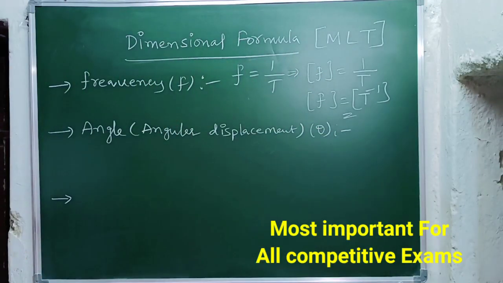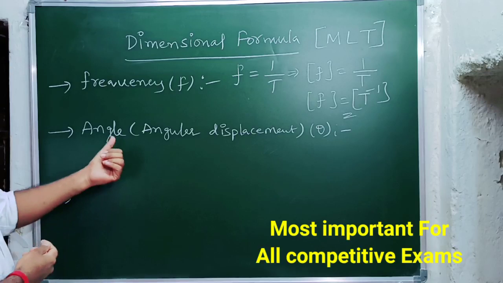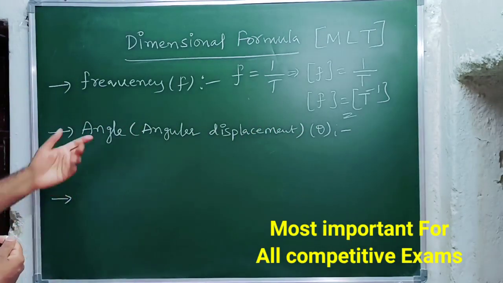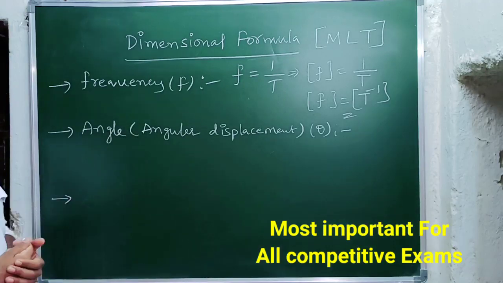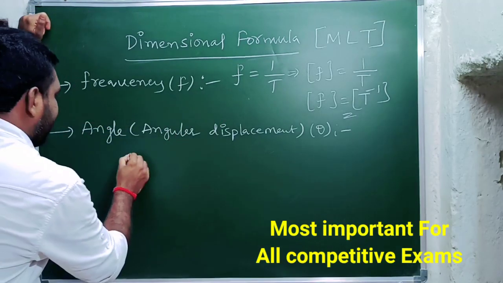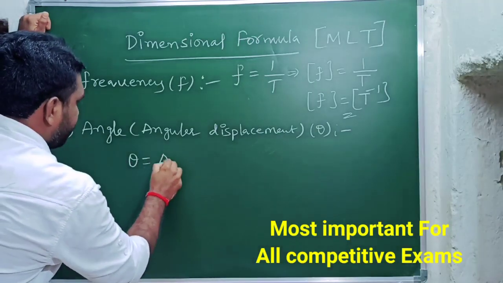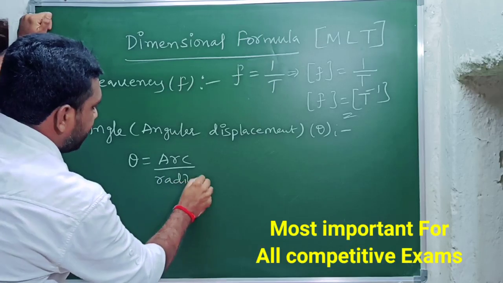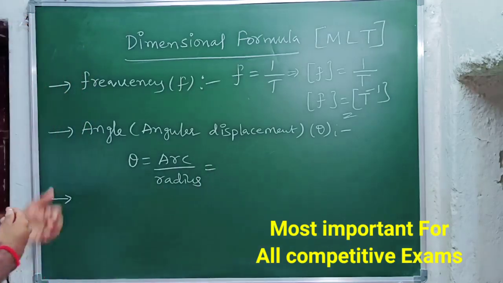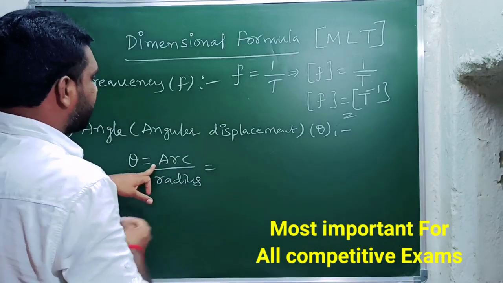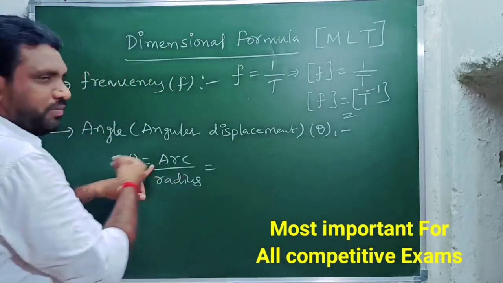So now let's see the dimension formula of angle, or angular displacement, or theta. All are the same. So now we are going to find the dimension formula of angle or angular displacement. We know that angle theta equals arc by radius. Arc means length only.